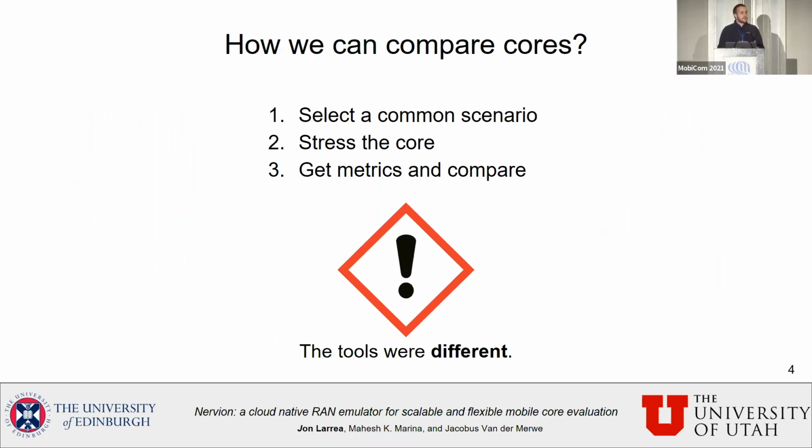First of all, we have to select a common scenario for all of them, suppose IoT. Then using that scenario, we have to stress the core network. And finally, we have to get the metrics and compare between the metrics, right? The problem is that each of these different core network implementations have been evaluated with a different tool. Therefore, you cannot go to the papers and compare directly between them. So the only option left is to reevaluate them all using a single tool.